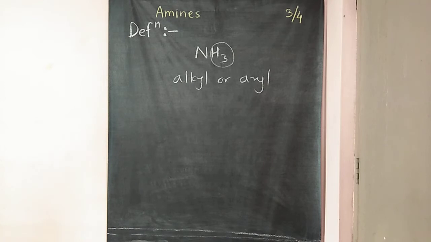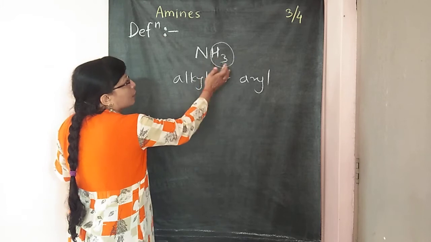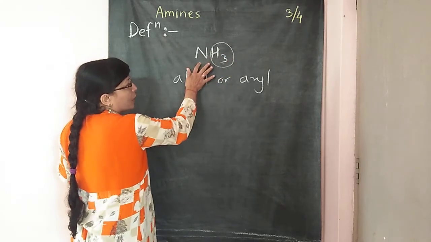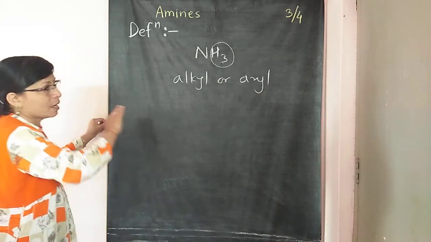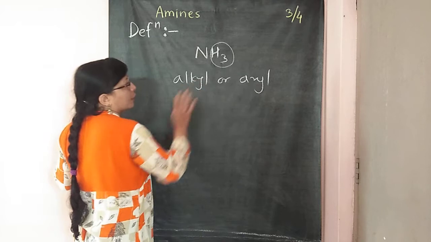So these amines are the organic compounds having the basic character, and also the derivatives of ammonia in which 1 or 2 or 3 hydrogen atoms are substituted by the same number of alkyl or aryl groups.